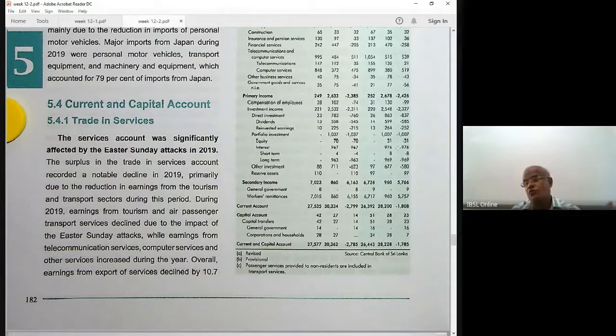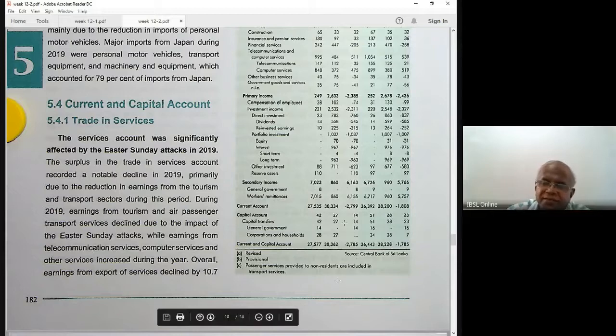Suppose a foreign investor sells the treasury bills or treasury bonds, the entire portfolio is sold, then what will happen? There's a huge outflow. That is in the financial account. We will discuss that. So these are only flows. Then the secondary income, this is another important point. I just want to show that in the secondary income account there is a surplus, 6.1 billion, 5.7 billion.